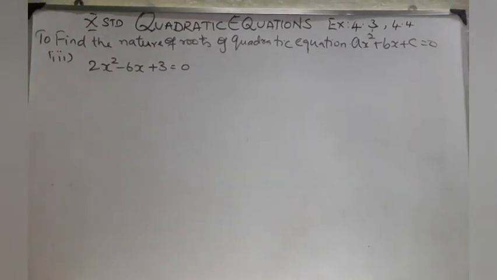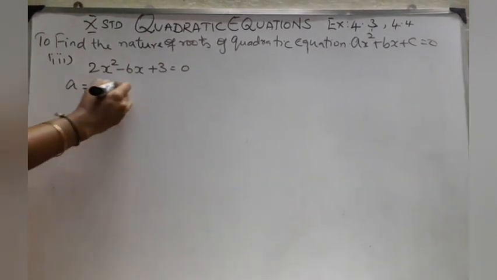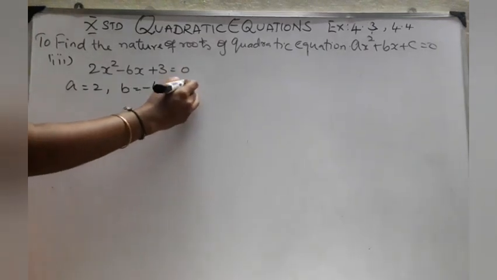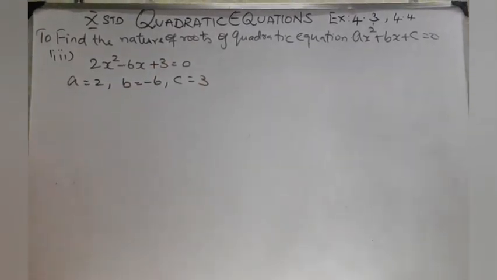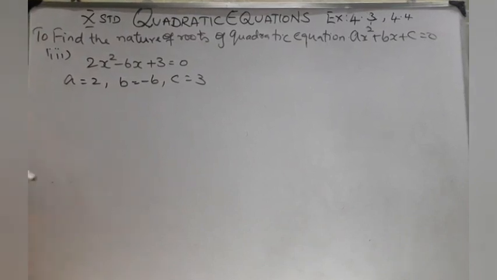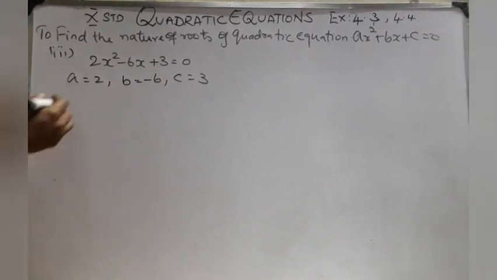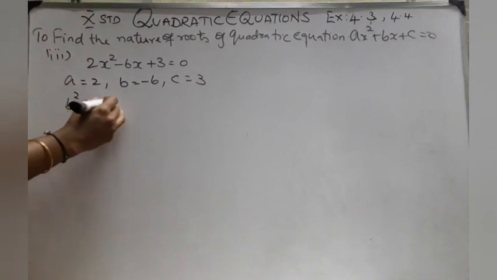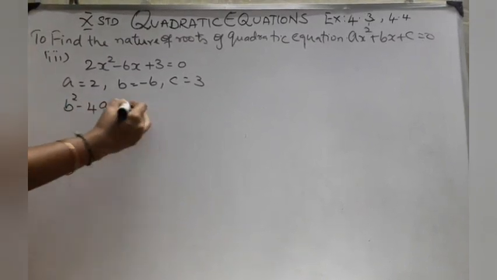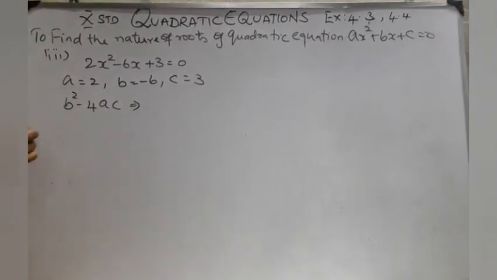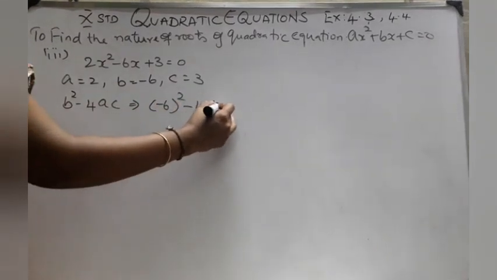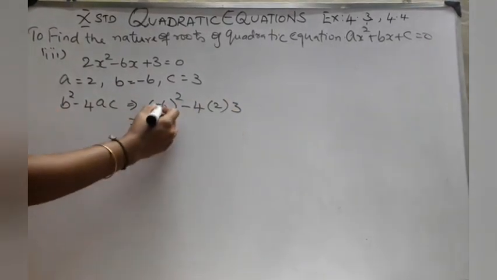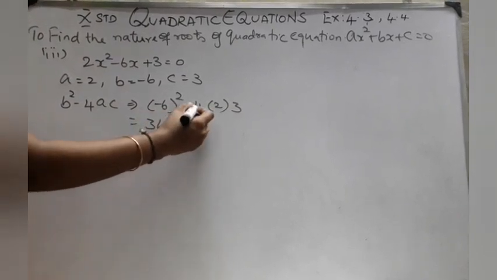Let's do the third sum. a is equal to 2, b is equal to minus 6 and c is equal to 3. For every sum, if you do this sort of workout, you will never make mistakes. So, write the discriminant and substitute each and every respective value, right? Minus 6 the whole square, minus 4 into 2 into 3. 6 sixes are 36, minus